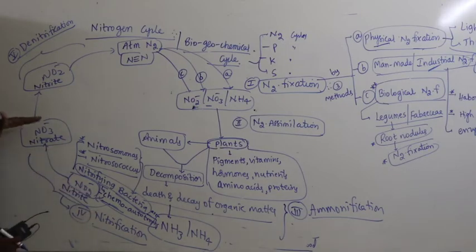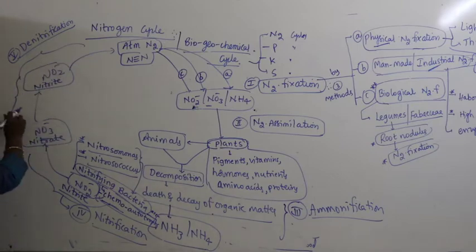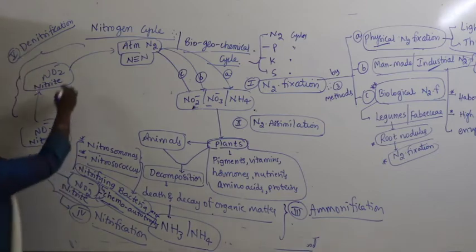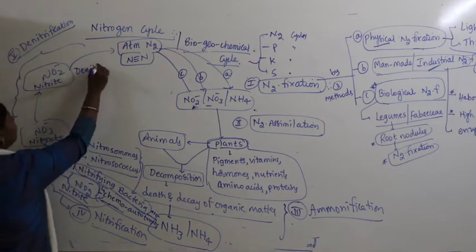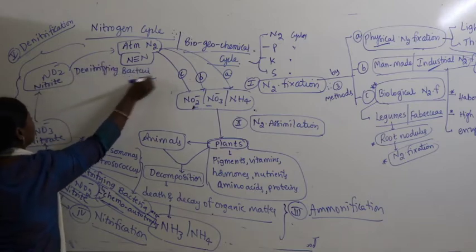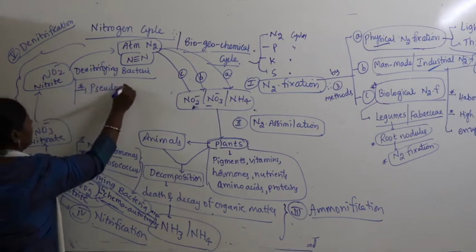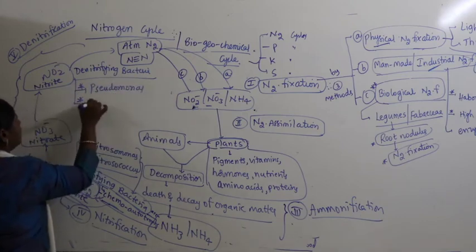Nitrification. Again, nitrate will reduce to form nitrite, nitrite to atmospheric nitrogen. From here to here, the total process is called denitrification. Denitrification happens with the help of denitrifying bacteria. Which is denitrifying bacteria? Nothing but Pseudomonas as well as Thiobacillus.